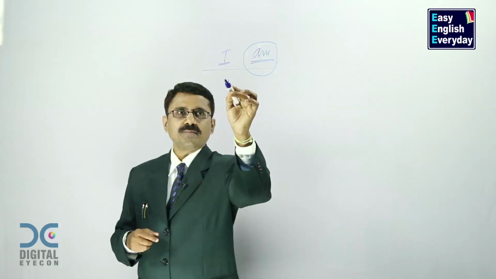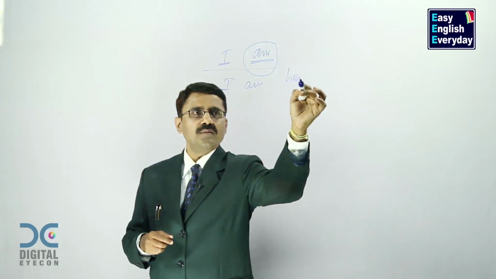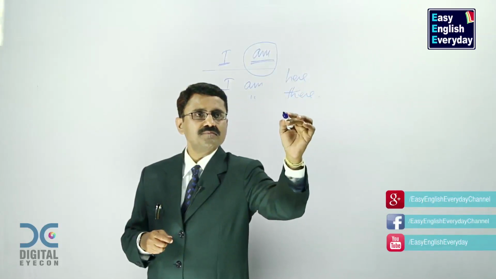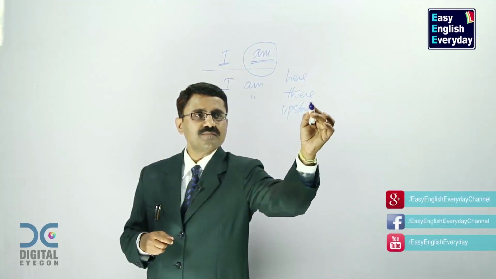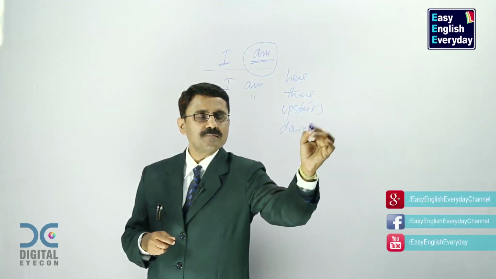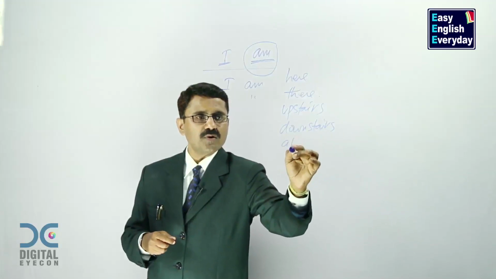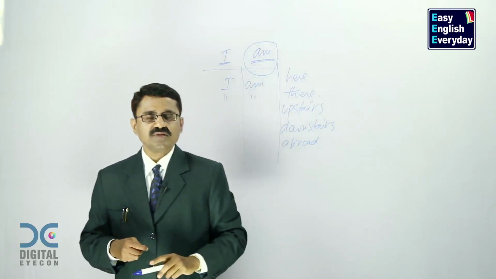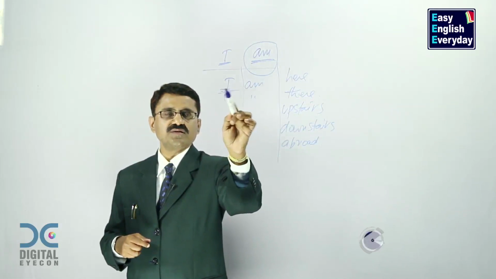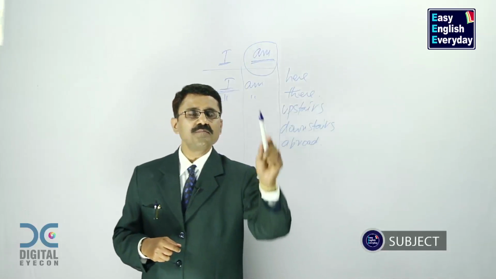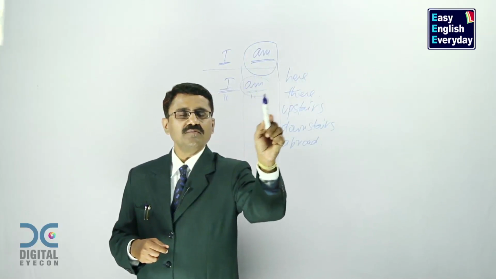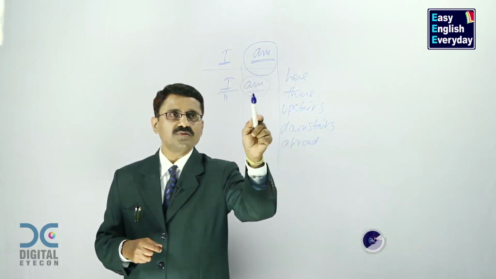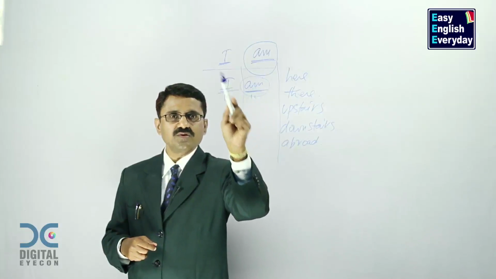Look at these sentences. I am here. I am there. I am upstairs. I am downstairs. I am abroad. These are the 3 parts of the sentences. This is called the subject, I, first person singular. This is a word called am. In grammar, we call it an auxiliary verb or main verb, whatever it may be. Don't bother about the terminology. This is a word that goes with I.